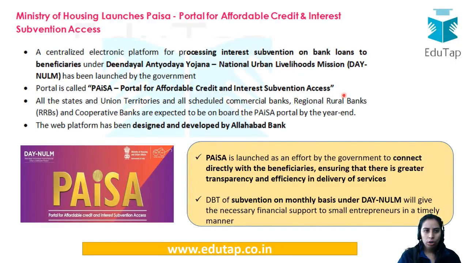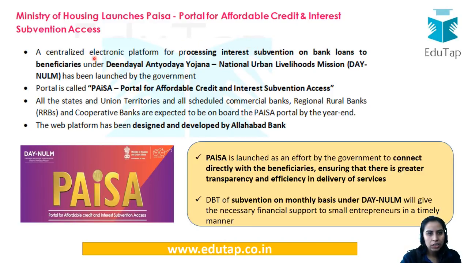There's a portal called the PAISA portal. It is very interesting because this portal is regarding affordable credit and interest subvention access to loans. It is important because it has been launched by the Ministry of Housing. India has the Housing for All mission, under which the government is planning to provide houses to all by 2022, and that mission is implemented by the Ministry of Housing. So you can relate this portal and this initiative to that scheme.